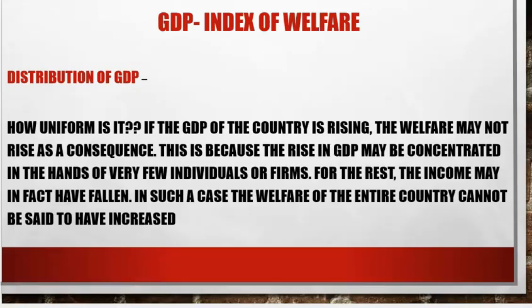It is one-sided. It is towards the rich. So therefore, if the gain of GDP is not uniformly spread, then it is not an indicator of welfare. In fact, sometimes the income of a few individuals falls. It is actually the negative part of it. So welfare, in fact, will decrease.